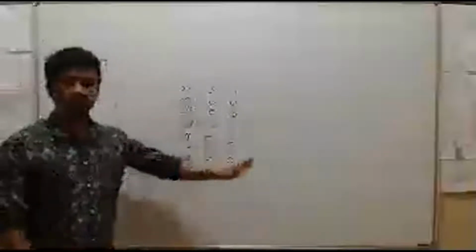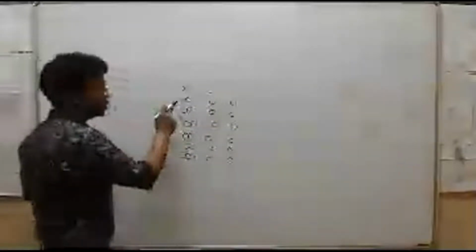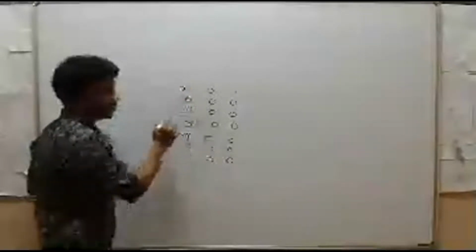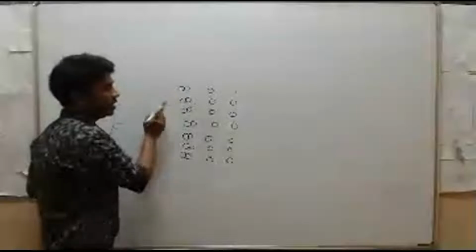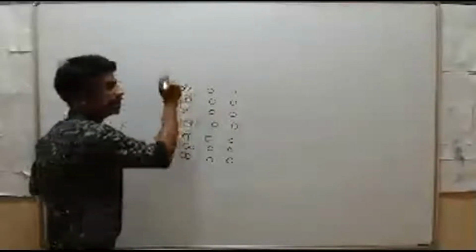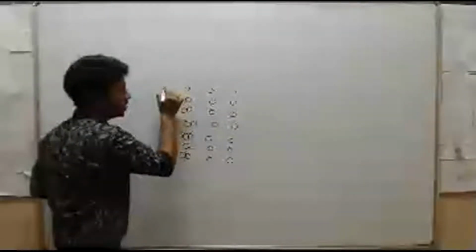I'm just taking an example of a few atoms. When you produce a sound, millions of atoms will collide with the neighboring atoms. Initially, this atom, for example, gained energy. Then when it collides with neighboring atoms, this atom loses energy to the other atom, so it will come back to its original position.